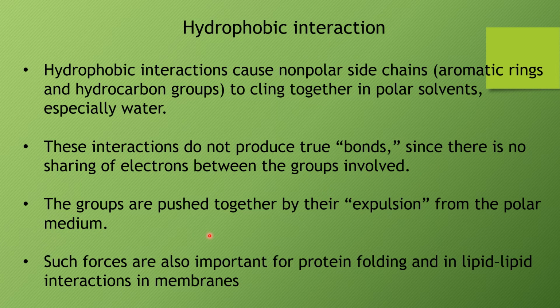In proteins, some of the amino acids are polar and some are non-polar. Examples of non-polar amino acids are alanine, valine, isoleucine, leucine. These are hydrophobic amino acids, while polar amino acids include serine, threonine. So these remain at the outside portion of the protein, and the non-polar amino acids are there in the inside portion.